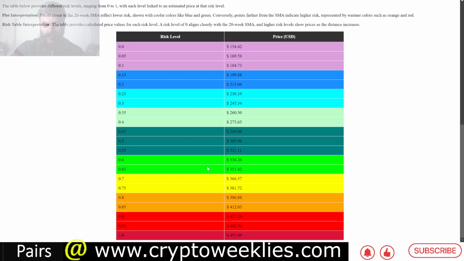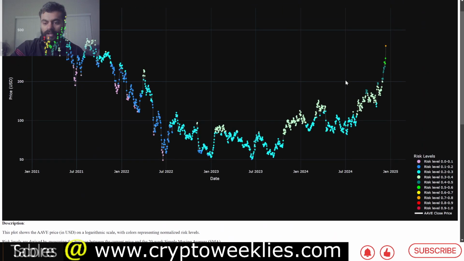If we were to have a forward looking interpretation of this, right now we are at around 70% risk. If we were to take this risk reward and extend it further, between 90 and 100% risk is price action between $427 to $457. That is a short term target if the rally were to continue.